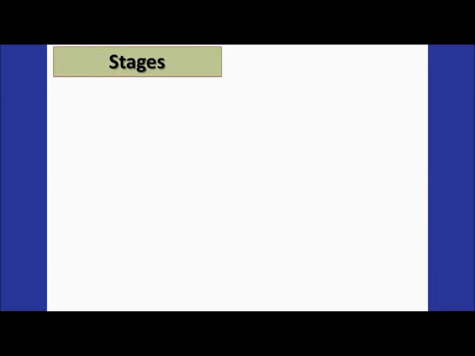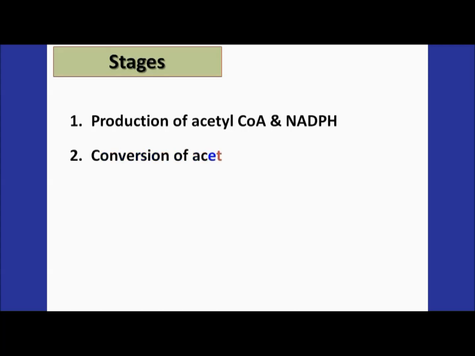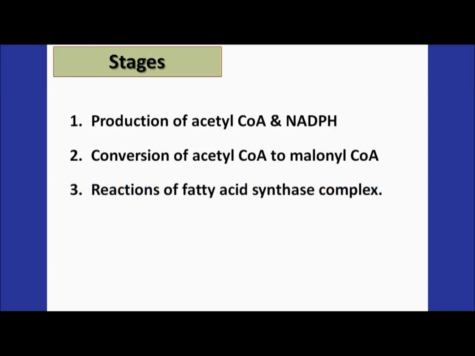Now, in what stages are these fatty acids produced? First of all, the first stage is the production of acetyl coenzyme A and NADPH. It is the first crucial and essential step for the production of fatty acid. The second step is the conversion of acetyl coenzyme A into malonyl coenzyme A. And the third step is the reaction of the fatty acid synthase complex.